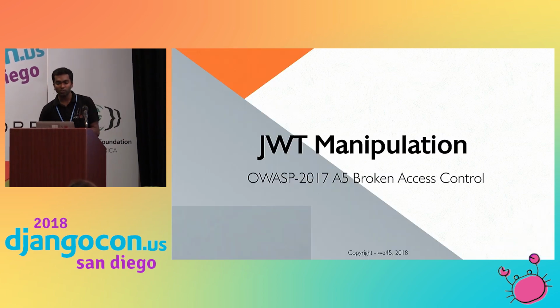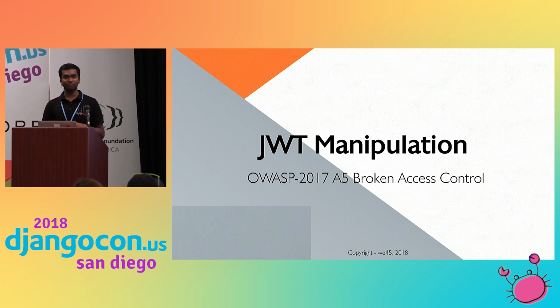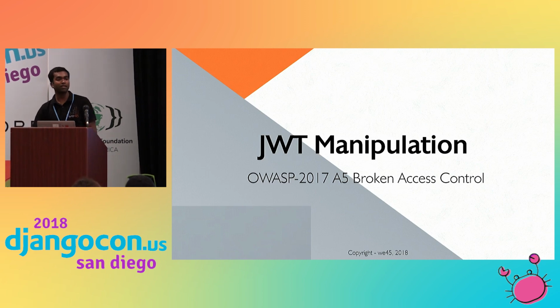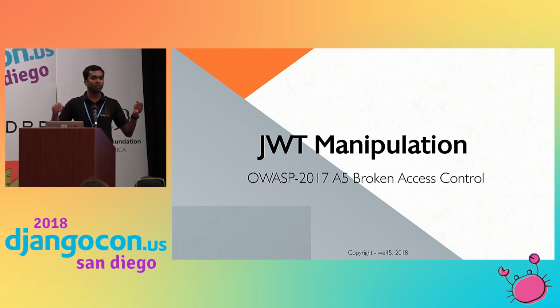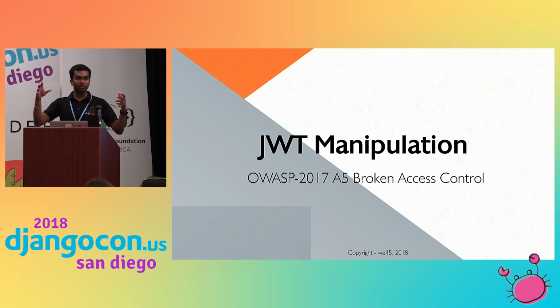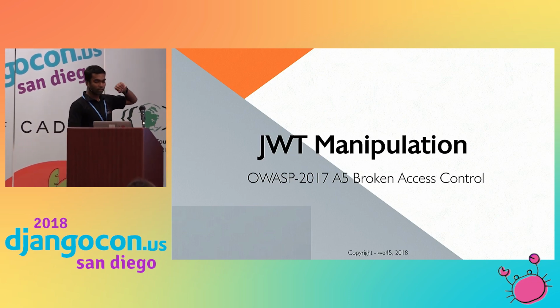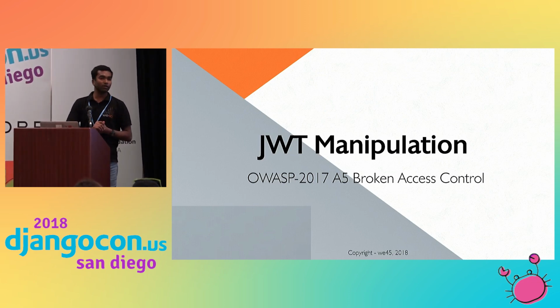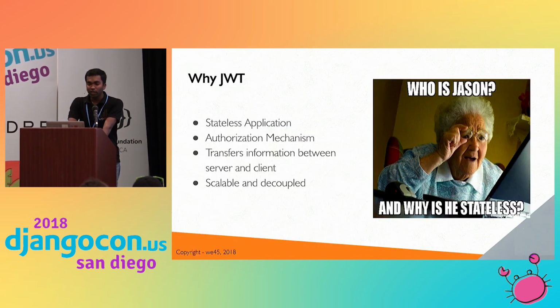So first, I am talking about JWT manipulation. We follow OWASP standards. How many of you have heard about OWASP? Not bad. OWASP is the Open Web Application Security Project, an open source project. Every year or every four years, they collect the vulnerabilities or attacks and, based on that, make a standardized top 10 vulnerabilities. In that, JWT manipulation comes under A5, broken access control.